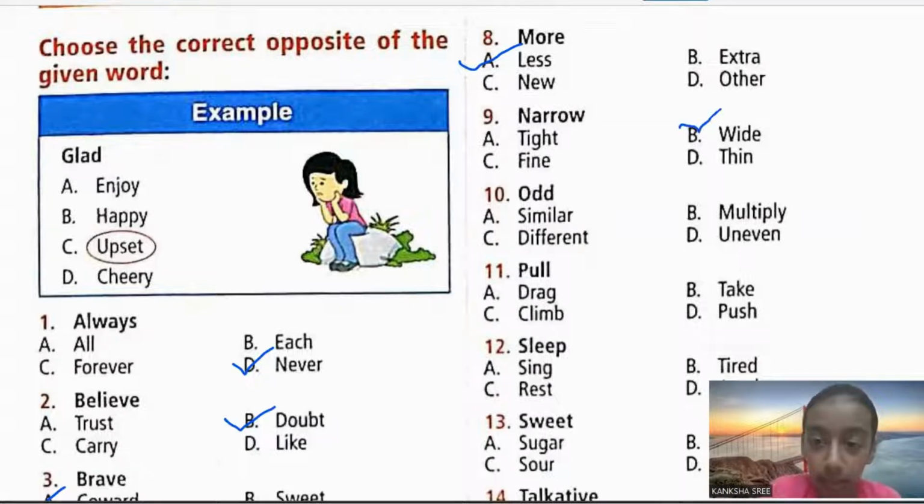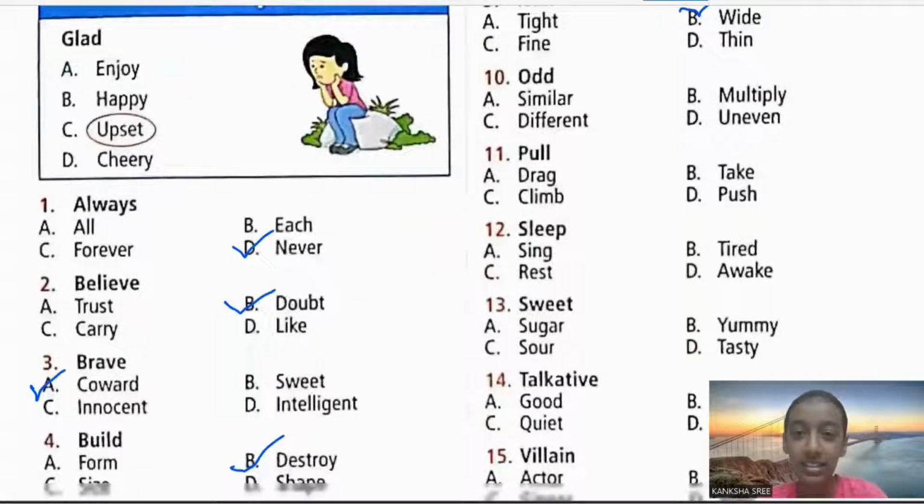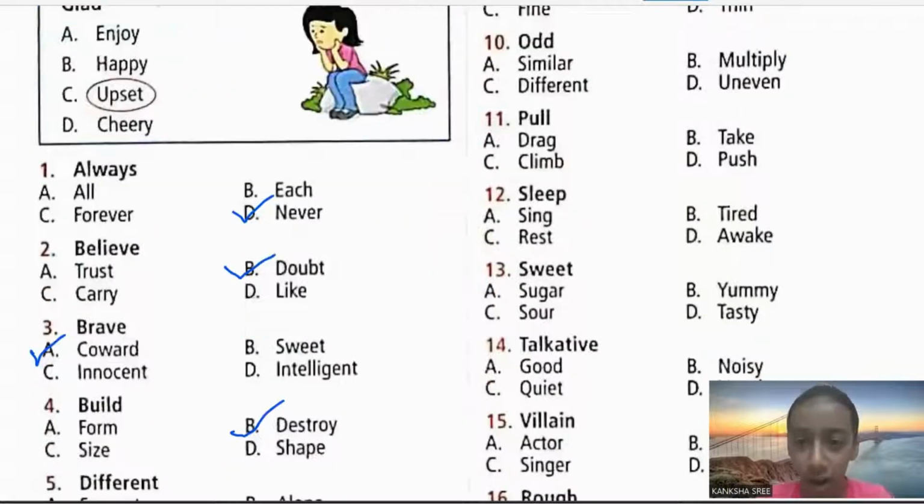It's wide. To improve our skills, we'll try to find the opposite words even for the further given options. Yes, here you can check new, old, tight, loose, thin, fat. So this is how you need to learn a concept, by which you will be perfect at any time, anywhere, in any situation. Is it okay, children? Yes.